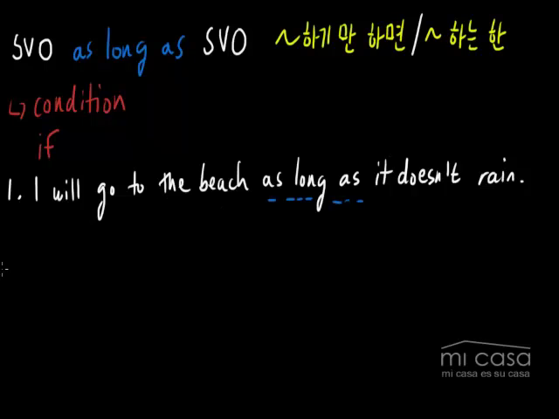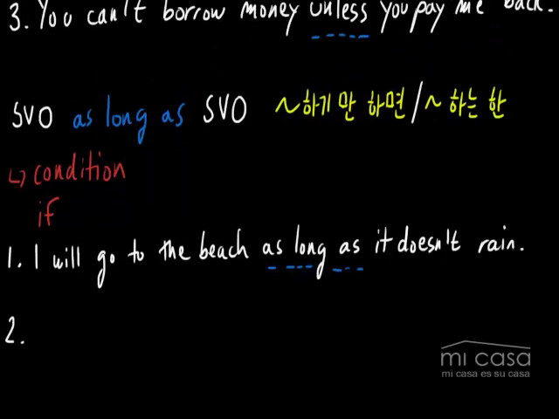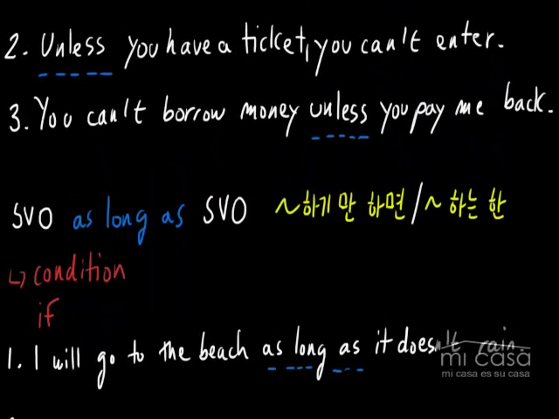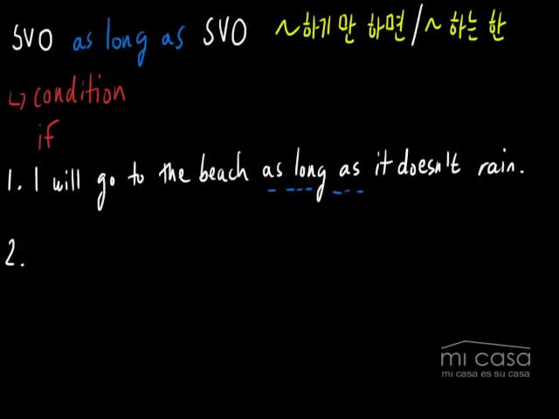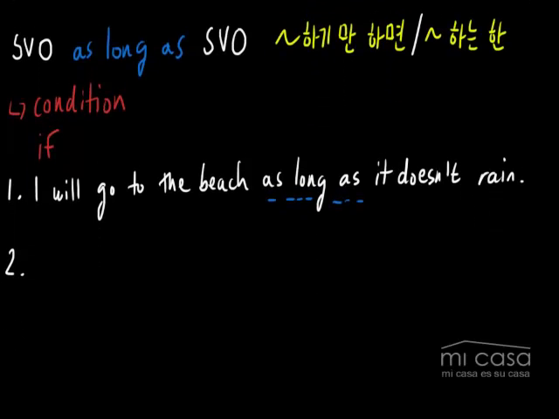So let's go ahead and look at the second example. If we go back up and look at the example that we used before, it says, unless you have a ticket, you can't enter. Okay? It's right up here. Well, if we go back down, let's look at how we can change the sentence using as long as.